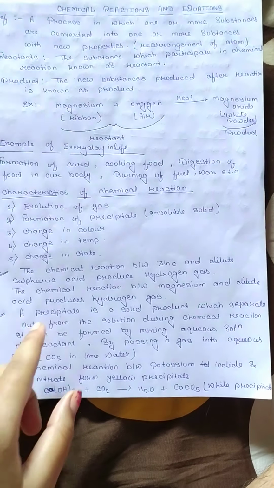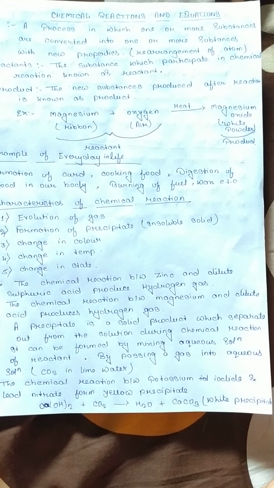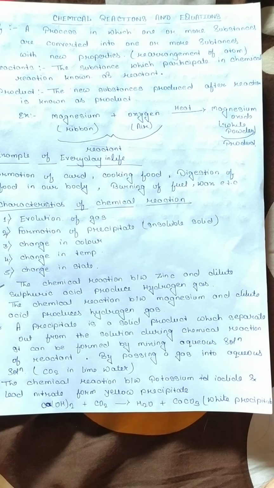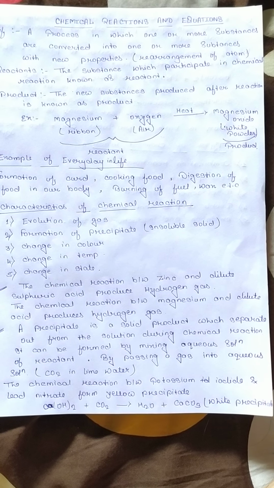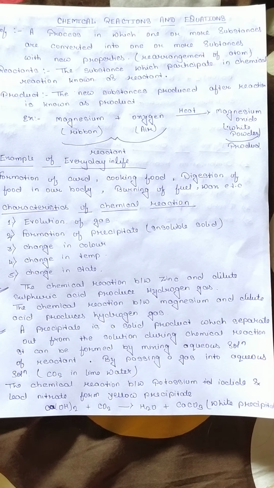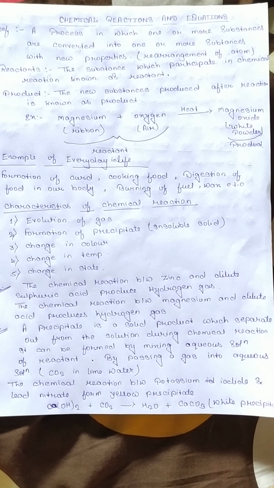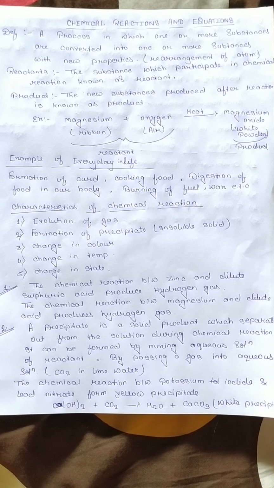So here I have written the full definition of a precipitate. A precipitate is a solid product which separates out from the solution during a chemical reaction, and it can be formed by mixing aqueous solutions of reactants or by passing a gas into an aqueous solution.